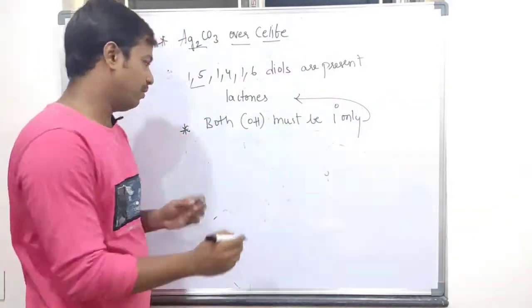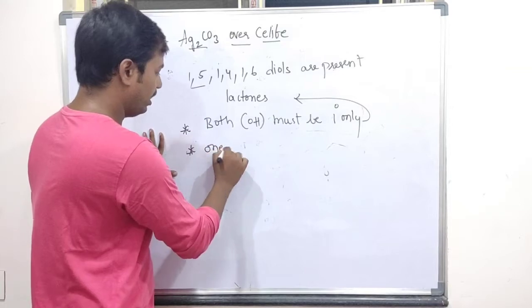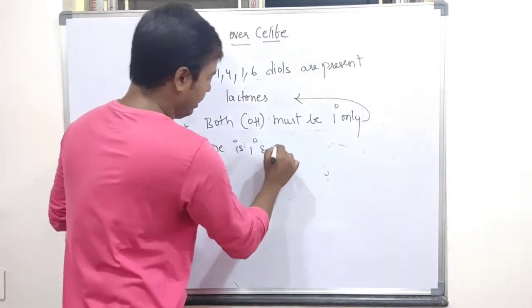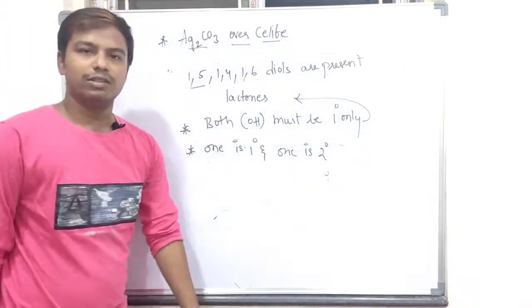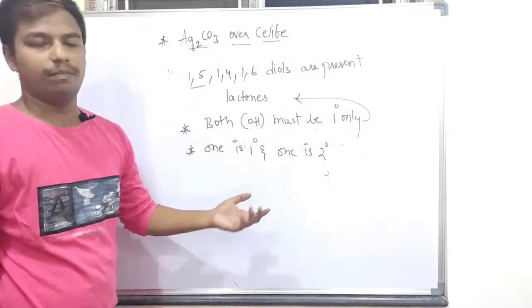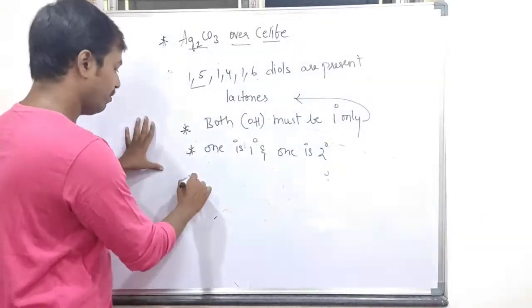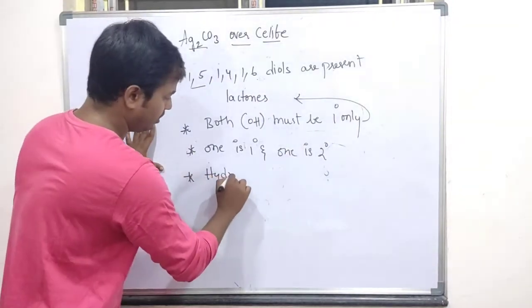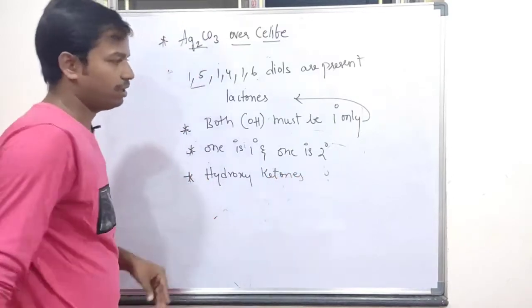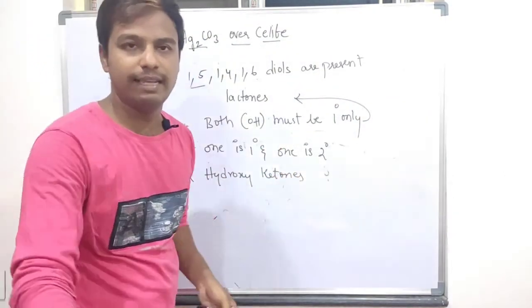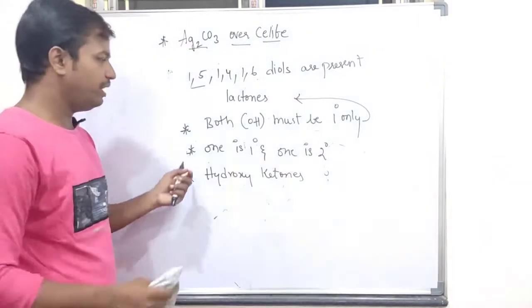So what if one is primary and one is secondary? What happens? It will convert into hydroxy ketones. We will obtain hydroxy ketones. We will solve one example and we will understand. Okay, so please make a note of it.